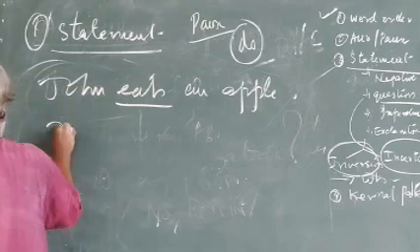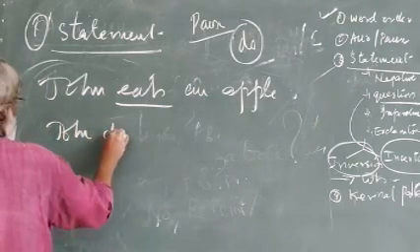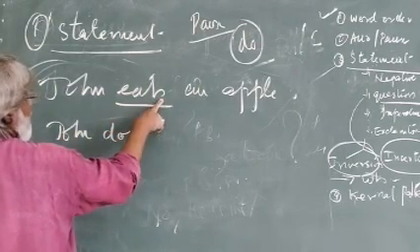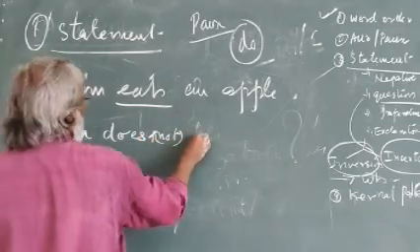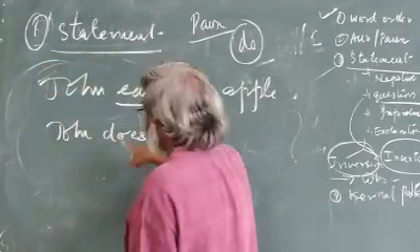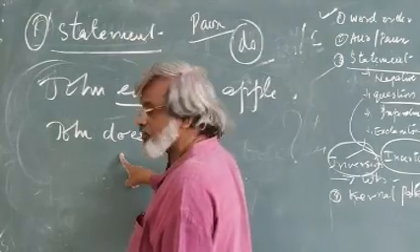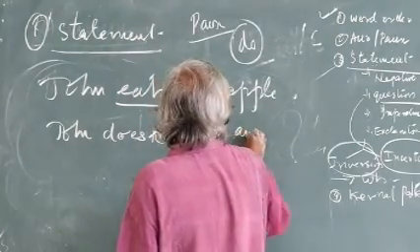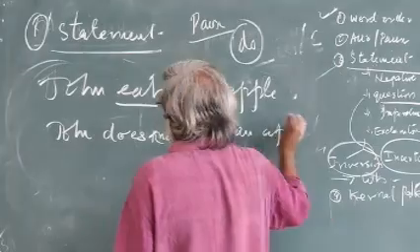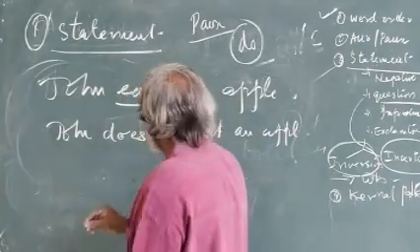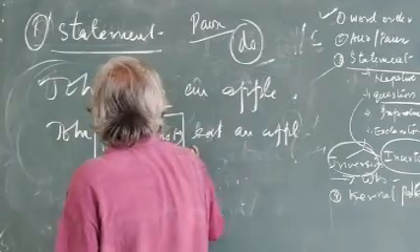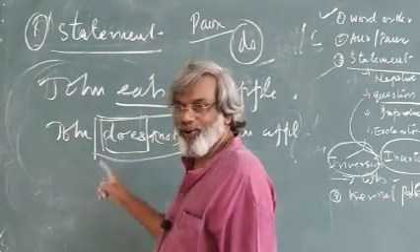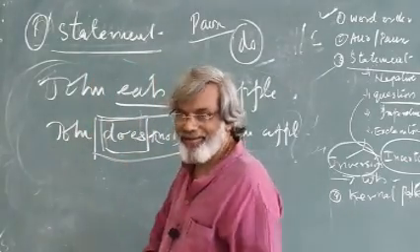Repeat: you will get "John does", and here the "s" is applied to the "do". Not in brackets, "eat": the "s" has already gone there with the "do", "does". Then "eat an apple". Then you invert. You will get a possible positive, then you will get a negative. Positive and negative questions you will get.